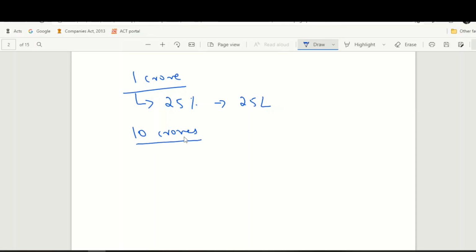This 10 crores, as and when the money kept growing in the equity market and the corporate bond market, is worth 15 crores. So the withdrawal amount is not 60% of 10 crores, but it is 60% of 15 crores.